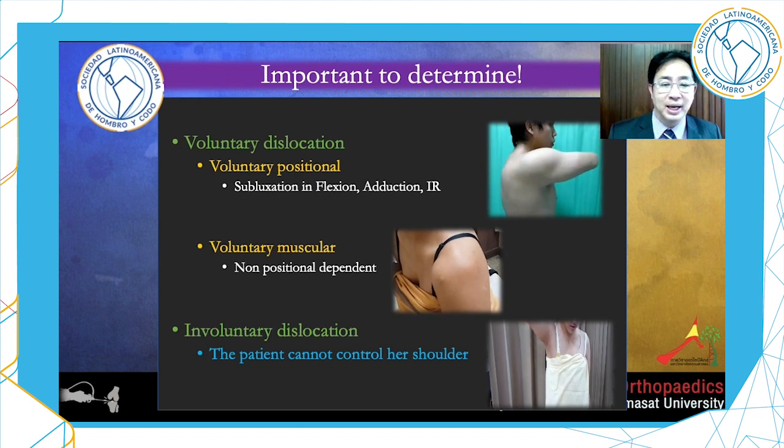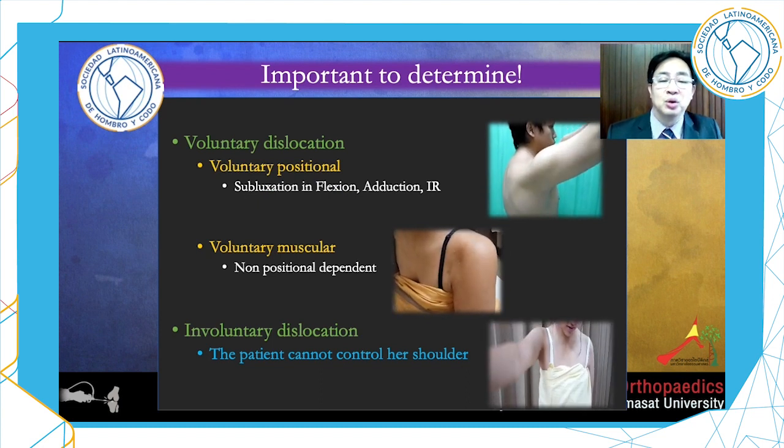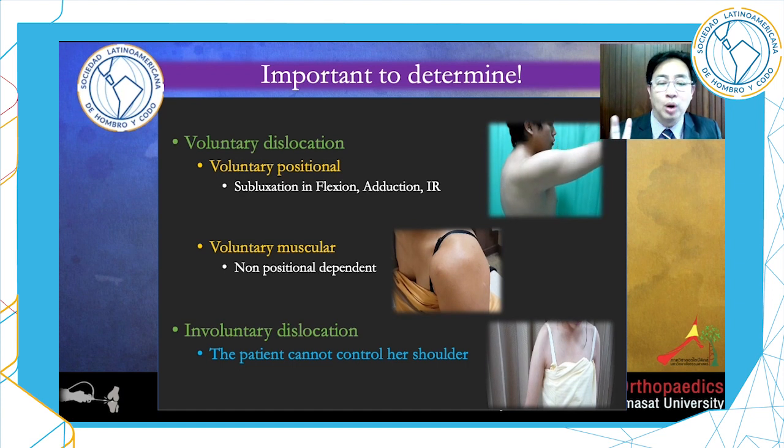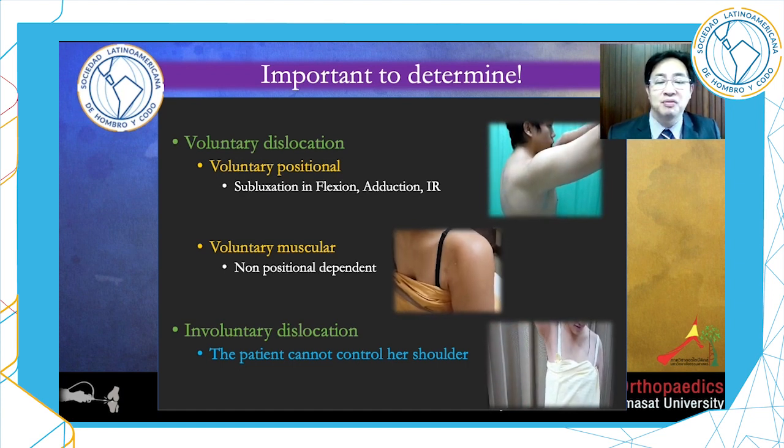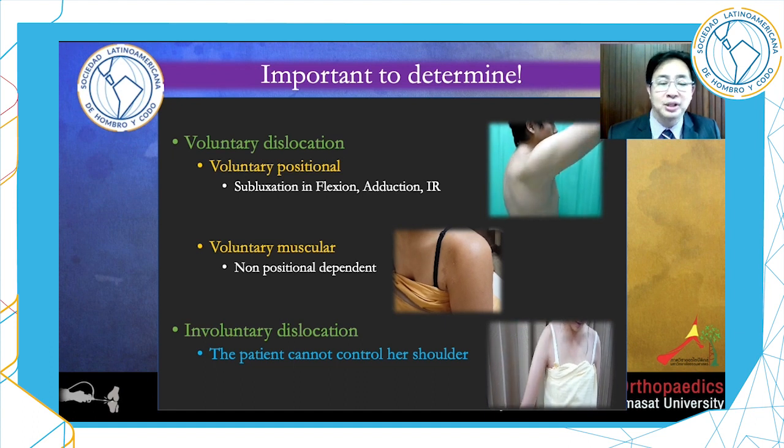MDI with posterior instability is a very common scenario. We can classify into 2 groups, voluntary and involuntary dislocation. The voluntary group can be classified into positional and muscular dislocator.